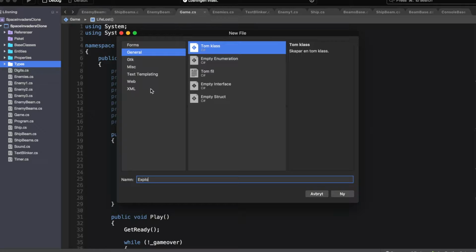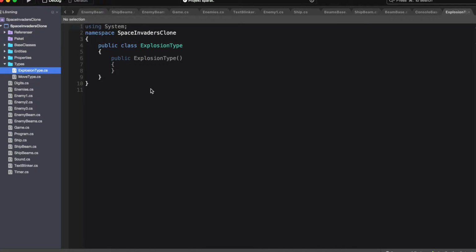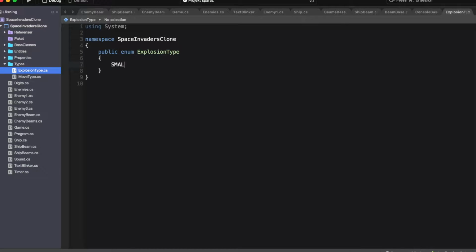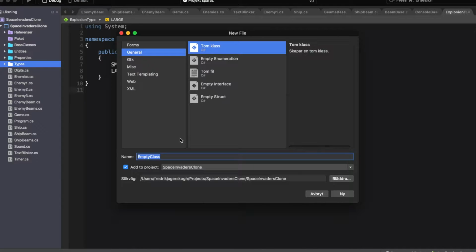I need a new type, so let's create an explosion type, which will consist of 2 options, small or large. Now, we need a new explosion class that will handle the behavior of 1 explosion.